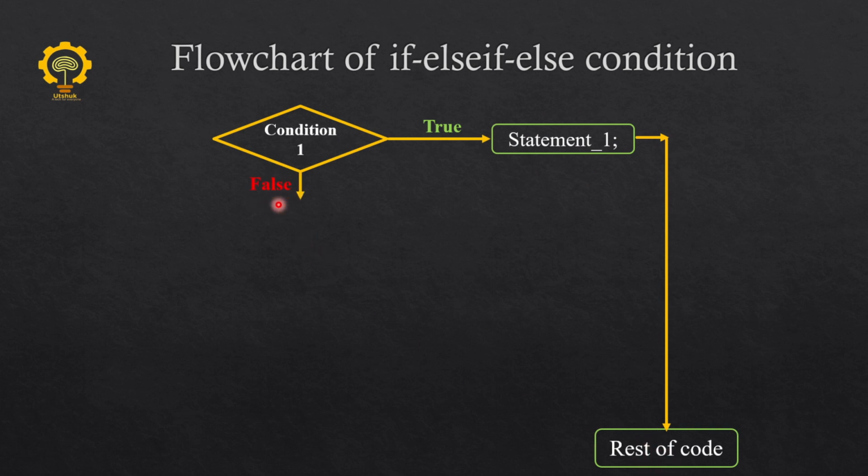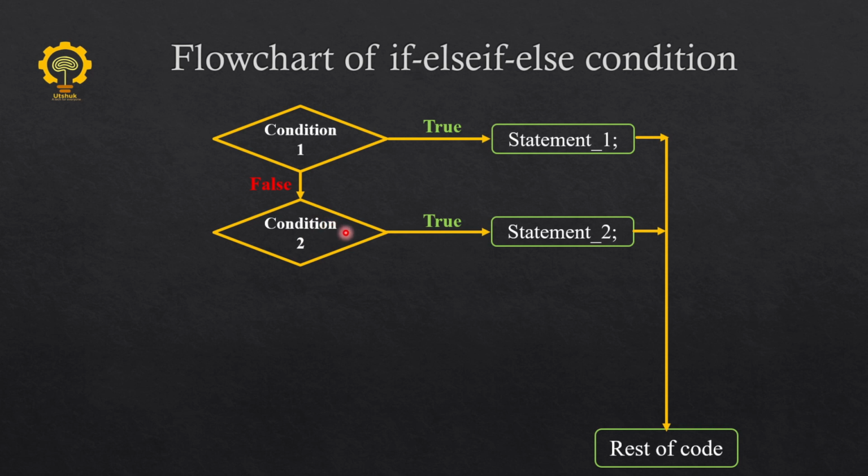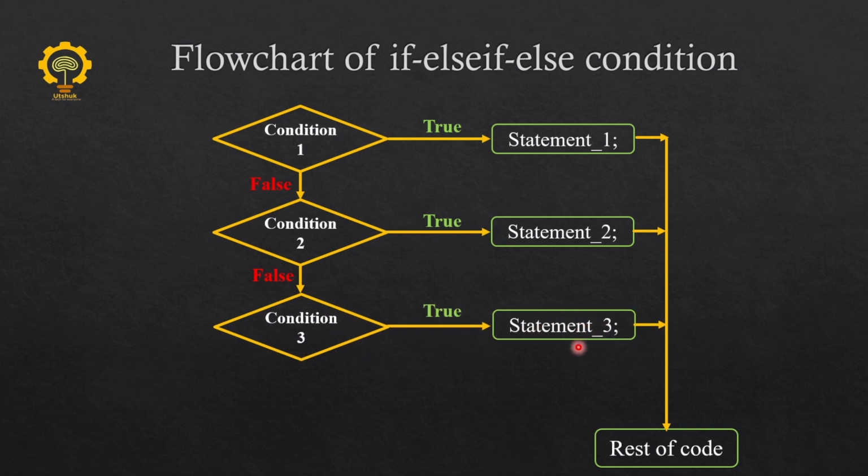If the condition is false, then it checks the second condition if it exists, and if the second condition is true, then it executes the statement inside the else if block and runs the rest of the code. Suppose condition 2 is false, then it checks condition 3, and if condition 3 is true, then it executes statement 3 and then the rest of the code is executed.